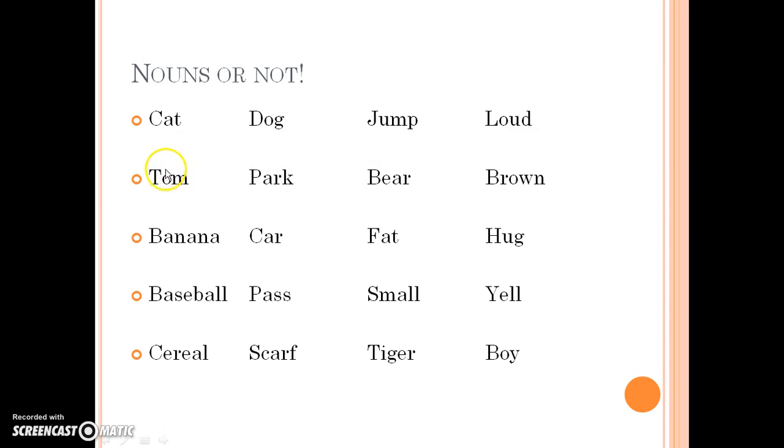And we would continue down with Tom, students would put a finger in the air. Park, students would put a finger in the air. Bear, students would put a finger in the air. And brown, they would not. And they would continue on each noun, and non-noun, they would not put a finger up in the air.